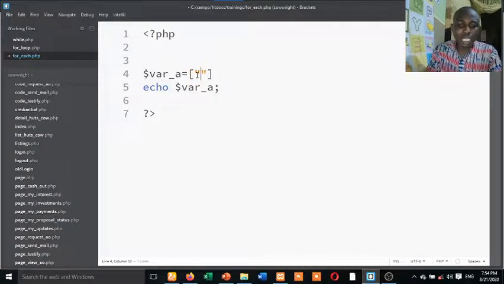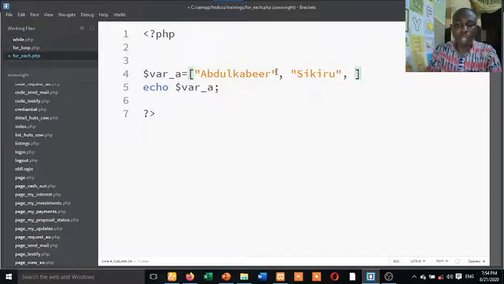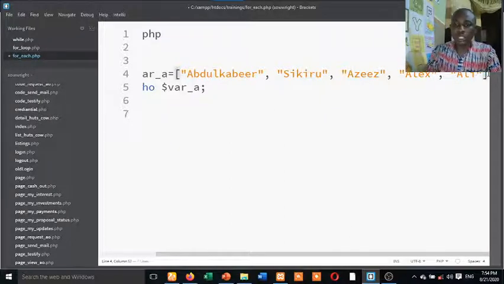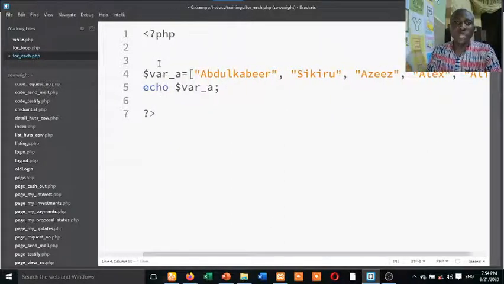You now have different data: Abdulkabir, or let me just write just the names. That's one data. Sikiru, another data, comma, don't forget your comma. Let me put Aziz, another data. Let me put Alex, he is a nice guy. Let me put another person, Ali. So don't forget, terminate every PHP statement. So now we have an array.